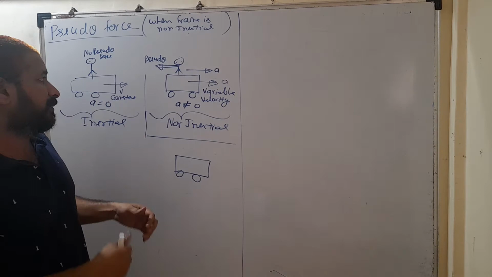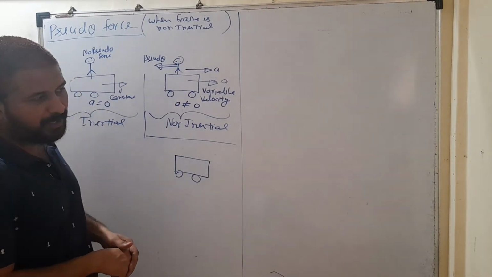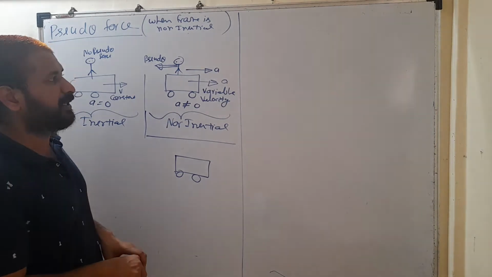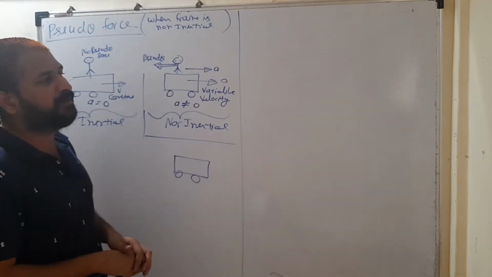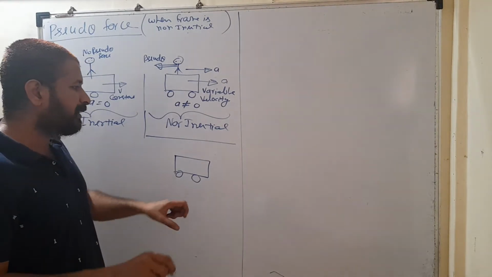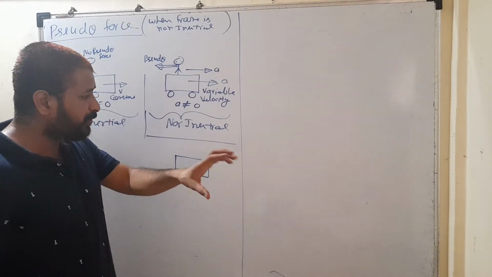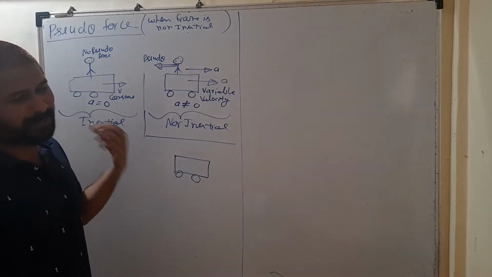Or even if you are on a bike and you are trying to accelerate your bike, you will get a pseudo force in the backward direction whenever you are trying to accelerate it. If your bike is moving with constant velocity, no pseudo force will be acting on you. But suddenly if you are accelerating your bike, it means your frame is accelerating. You are trying to increase the velocity of your frame. So when you are accelerating your frame in the forward direction, you will get a pseudo force in the backward direction.